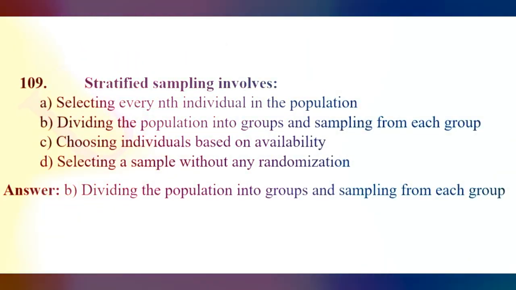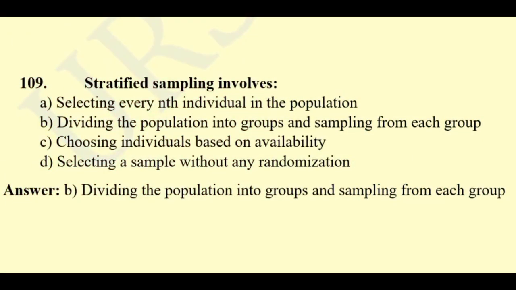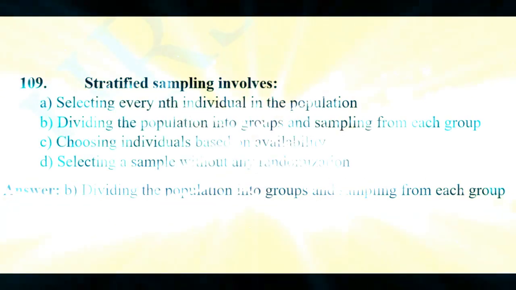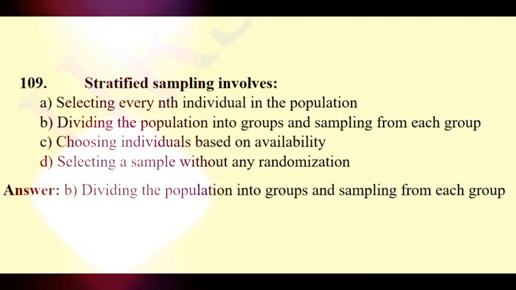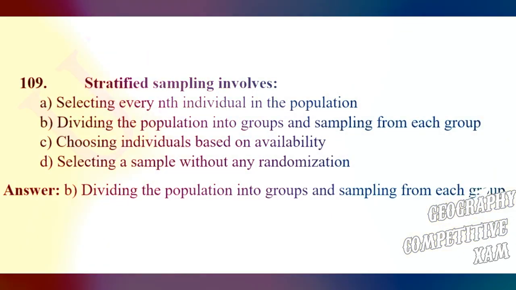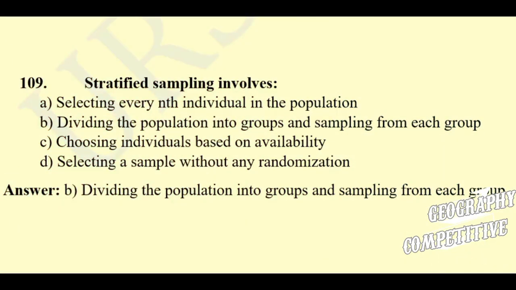Question 109. Stratified sampling involves selecting every nth individual in the population, dividing the population into groups and sampling from each group, choosing individuals based on availability, selecting a sample without any randomization. Here the right answer will be dividing the population into groups and sampling from each group.